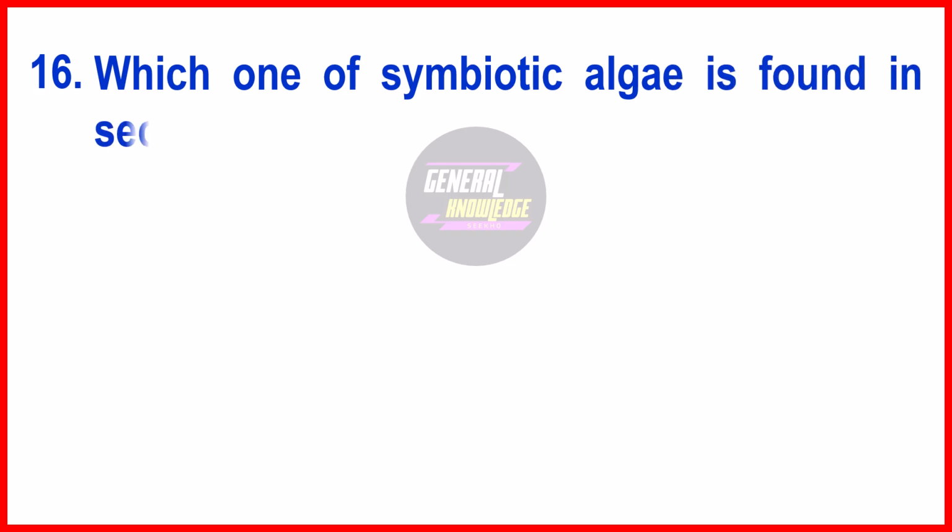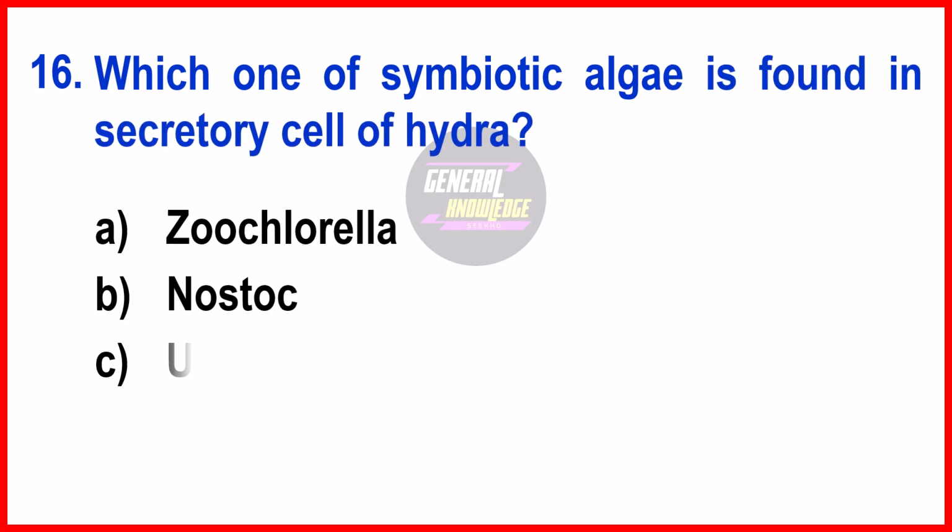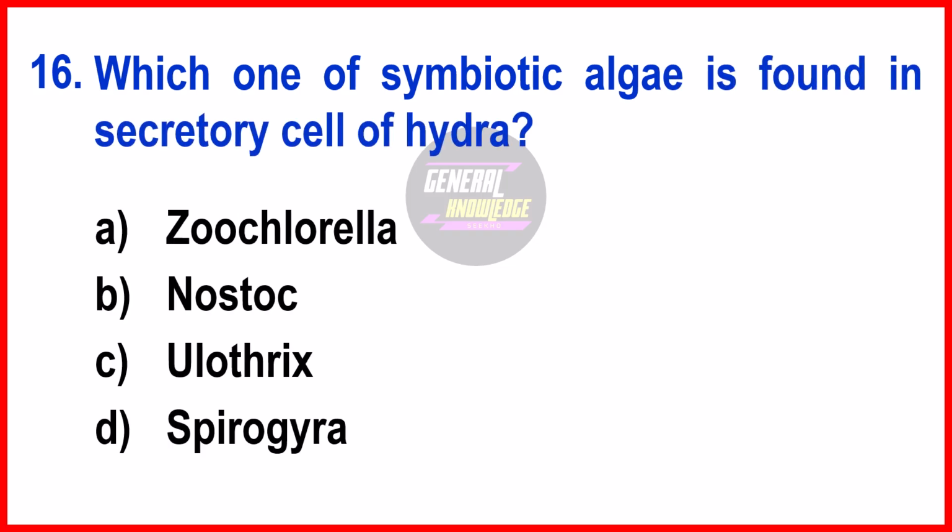Which one of symbiotic algae is found in secretory cells of Hydra? The right answer is option A, Zoochlorella. It is a type of green algae often identified as chlorella. These algae live within the hydra's cells and form a mutualistic relationship where the algae provide the hydra with oxygen and nutrients through photosynthesis, and the hydra offers a protected environment and access to sunlight.